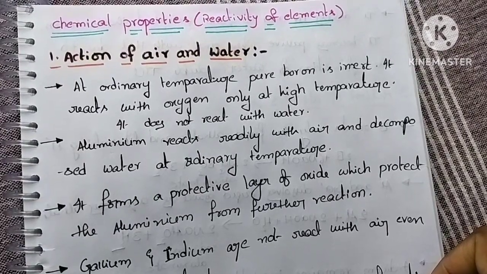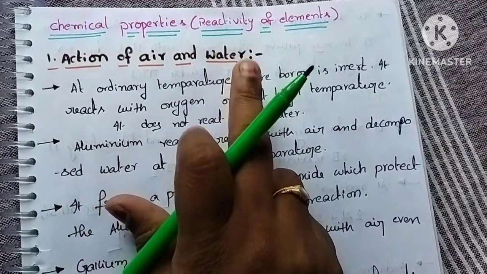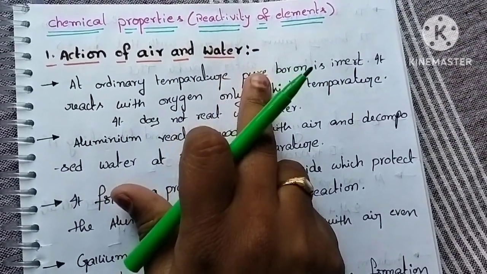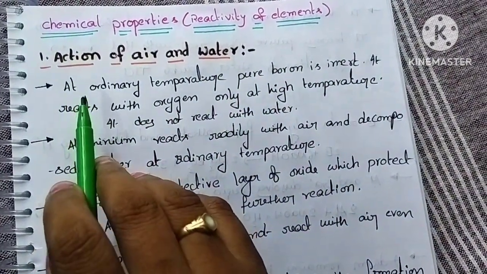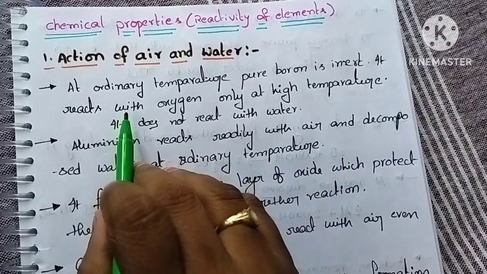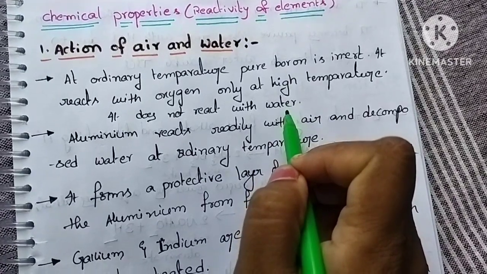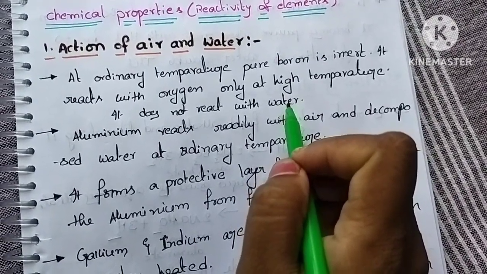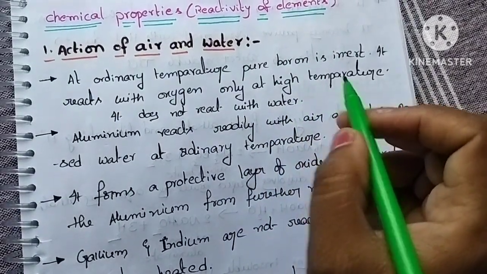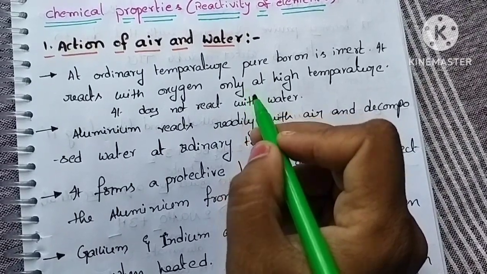In these chemical properties, first we will see the action of air and water. So how do the 13th group elements react with air and water, let us see. First, at ordinary temperature, pure boron is inert. It reacts with oxygen only at high temperature. It does not react with water. That means boron only reacts with oxygen at high temperature, and it does not react with water. Under normal temperature, it does not participate in any chemical reaction.